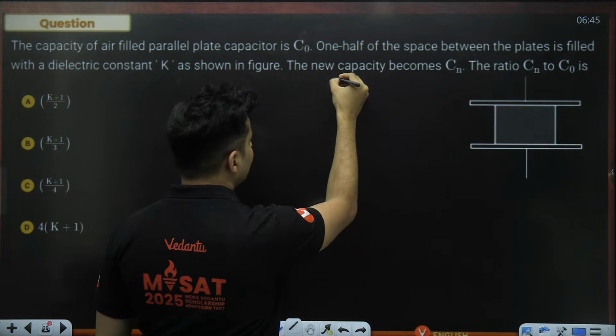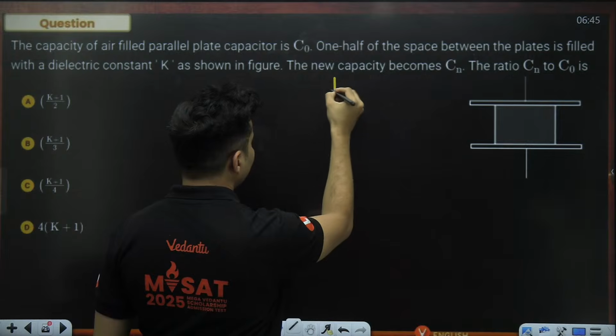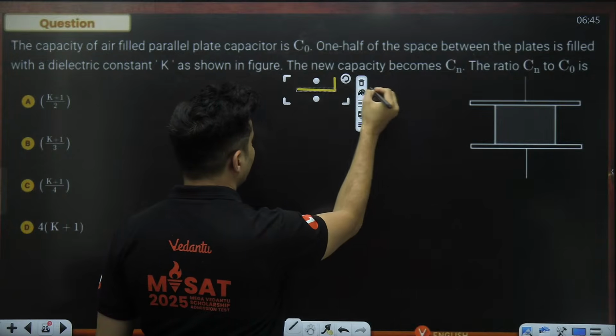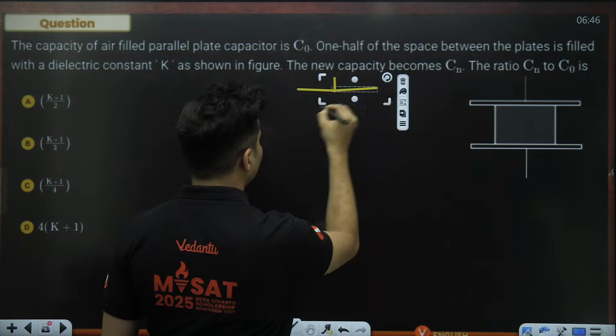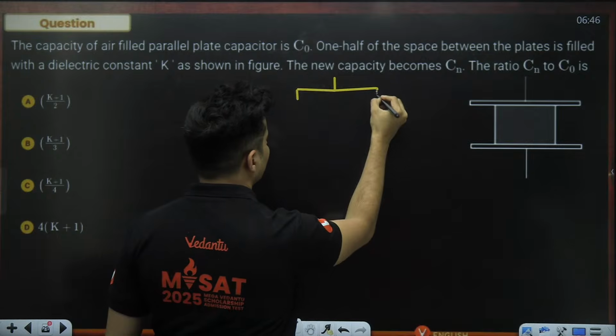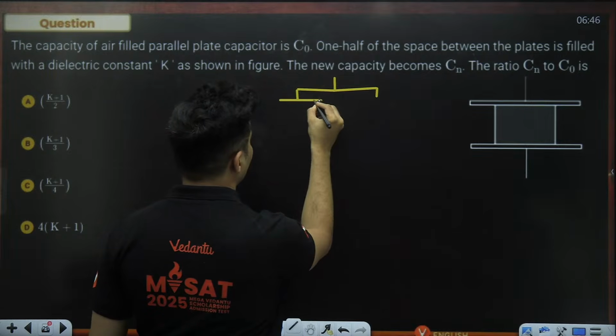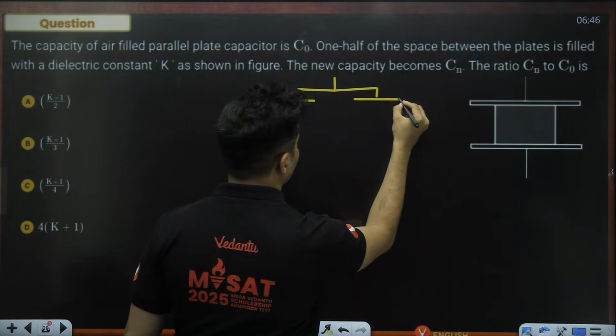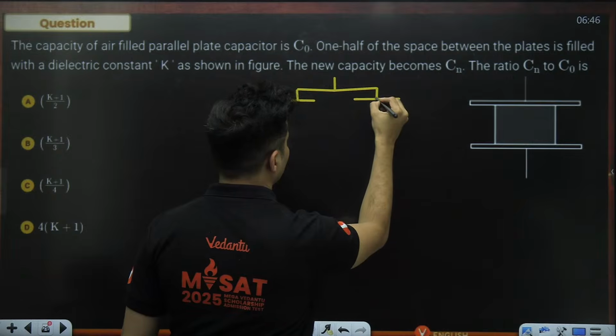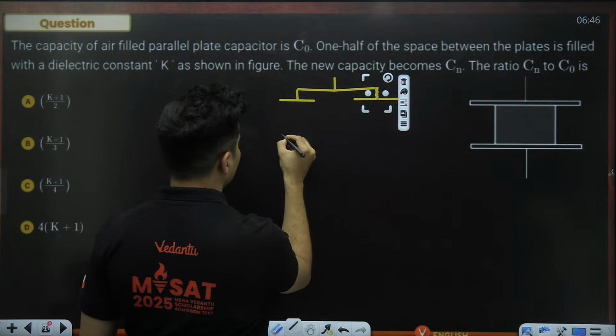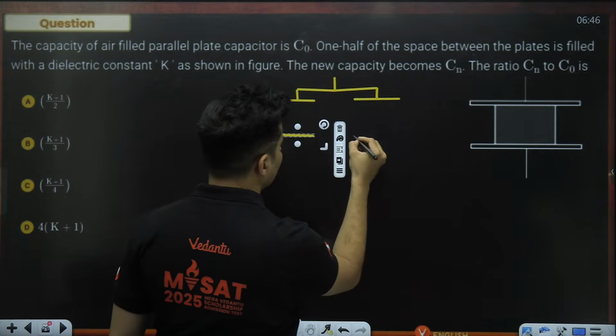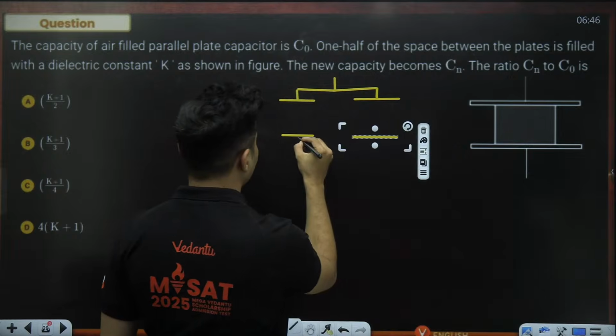So think of it like this. One wire is coming and it is getting distributed into two parts, and there is one capacitor here. There is one capacitor here, like this. This is your air gap. This is your dielectric slab.